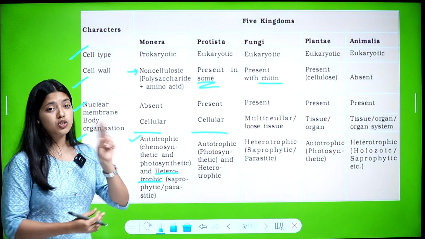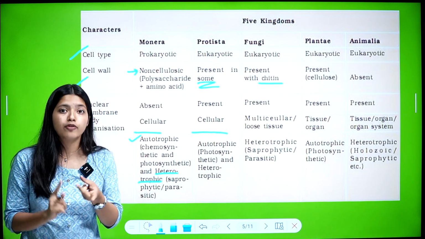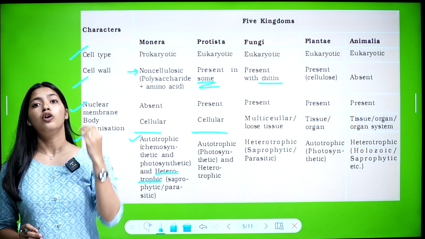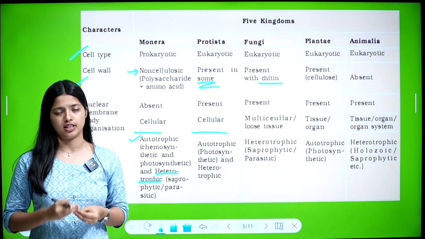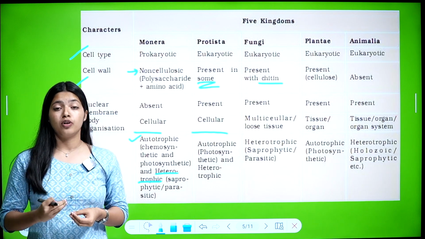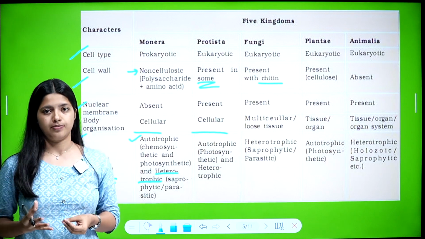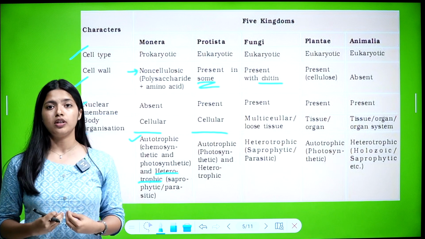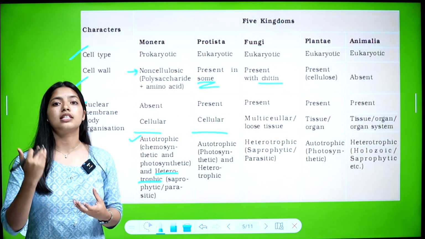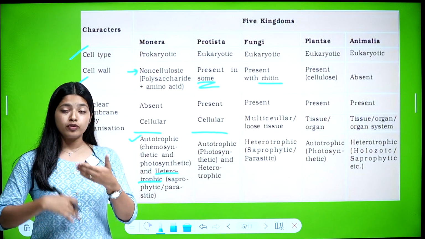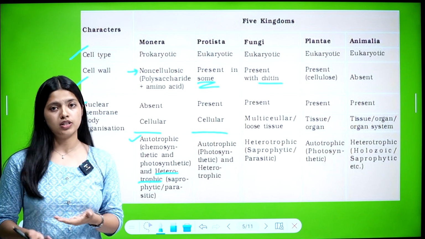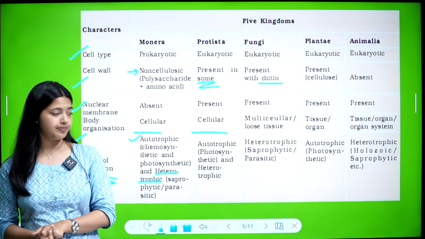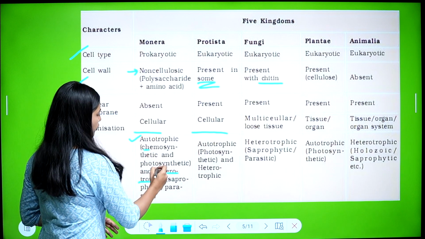In autotrophic, there are two types: chemosynthetic and photosynthetic. What is chemosynthetic? They can produce energy by a chemical process. If an organism can produce food using a chemical process, they are called chemosynthetic autotrophs. And if their production of food is by the process of photosynthesis, they are photosynthetic autotrophs.